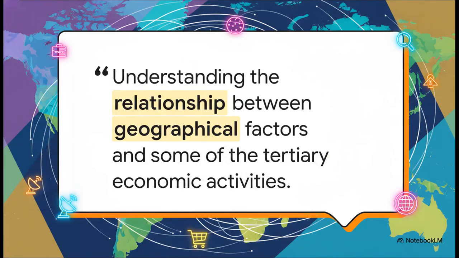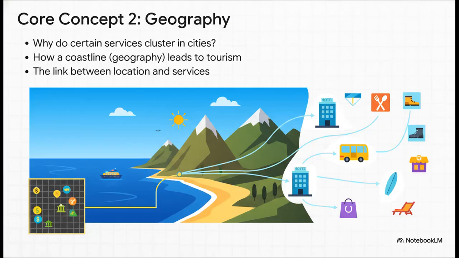All right, core concept number 2. Now this is where the geography part really comes to life. It's all about connecting the what with the where and the why. Why are big financial services always concentrated in major cities? How does a physical feature like a beautiful sunny coastline or a huge mountain range create an entire tourism industry? This competency is asking you to think like a geographer, to really explain that link between the physical place and the service economy that grows there.